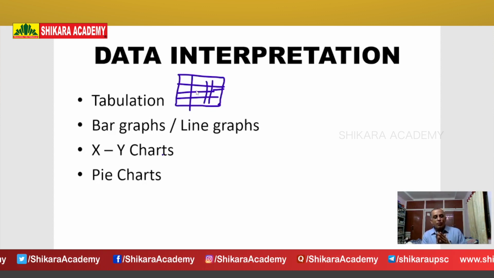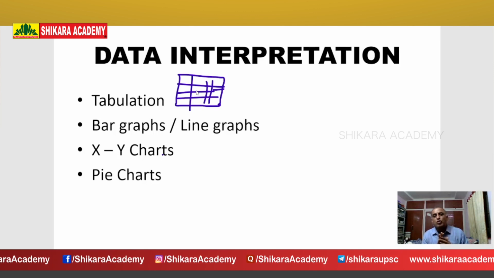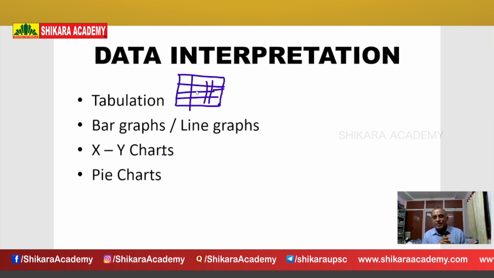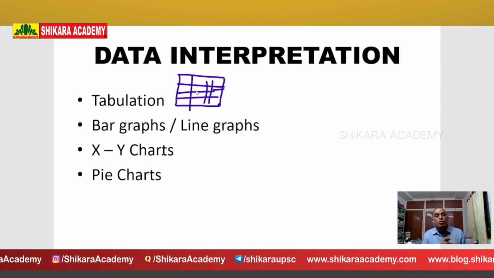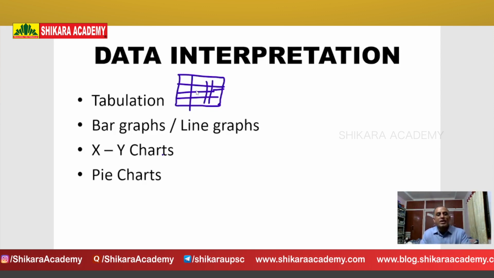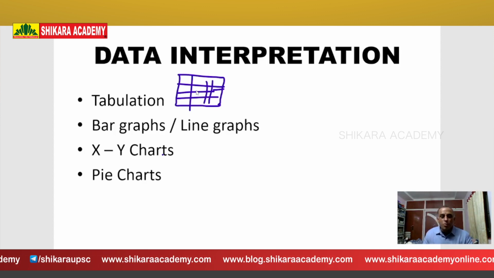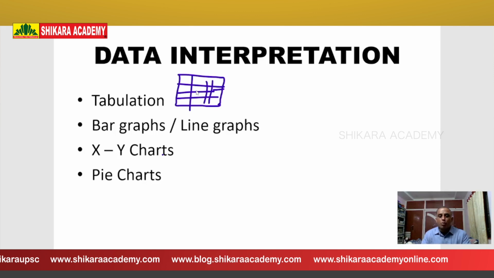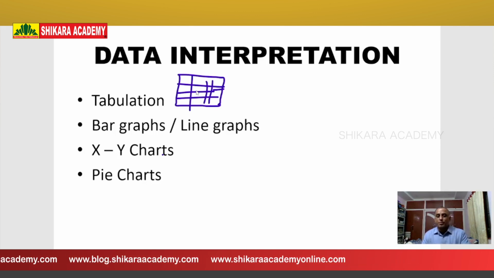As a government servant, after the selection, you should send reports to your higher authorities. But how to send the reports? That is very important. Here four important points are there: tabulation, bar diagrams, XY charts, and pie charts. You may use any one.